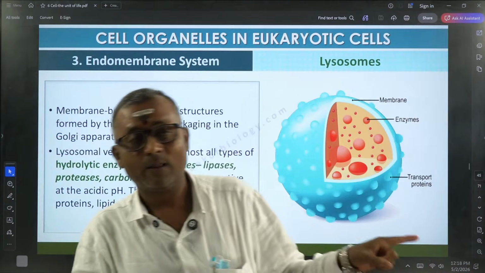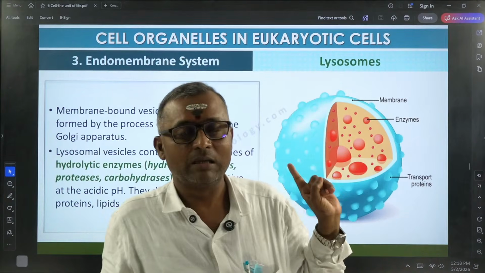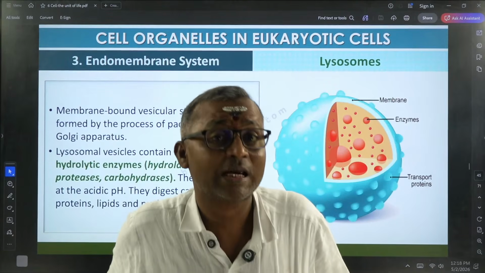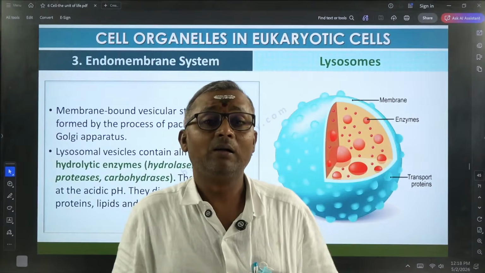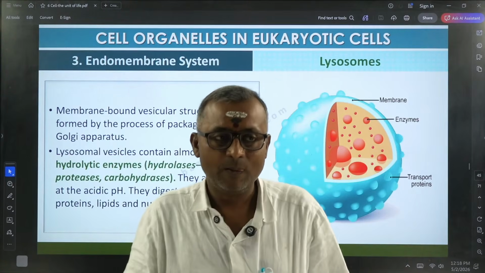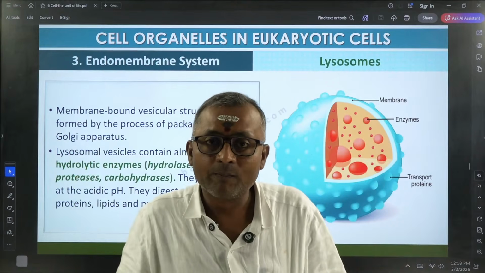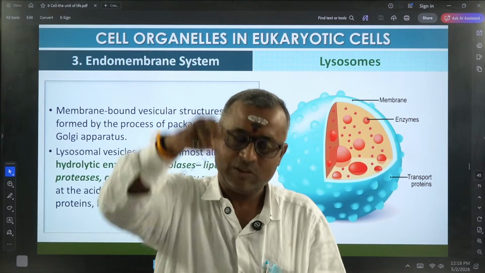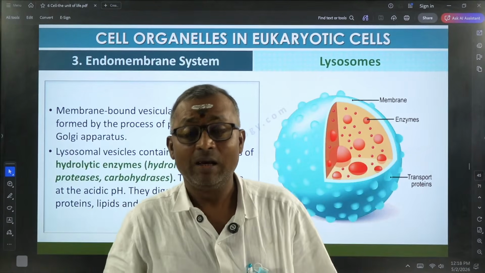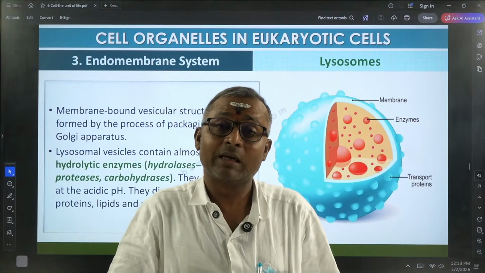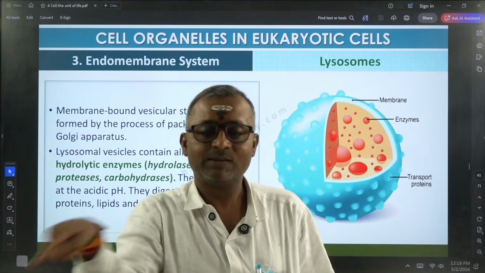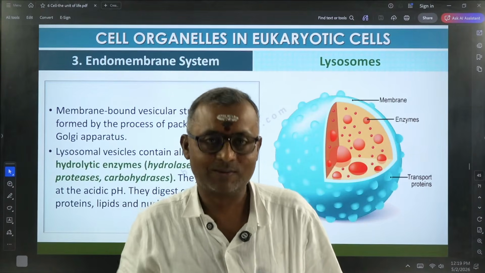I already told in the last class that these lysosomes are also considered cell suicidal bags. That means under starvation condition, the lysosomal membrane ruptures and its enzymes are released into the cell and digest the whole cell. As the lysosome kills its own cell under starvation, they are called cell suicidal bags.